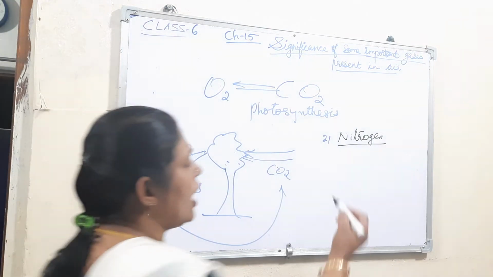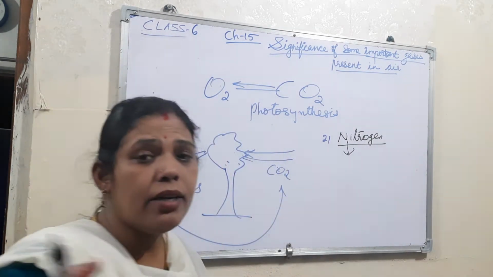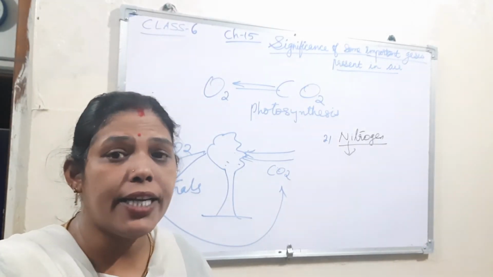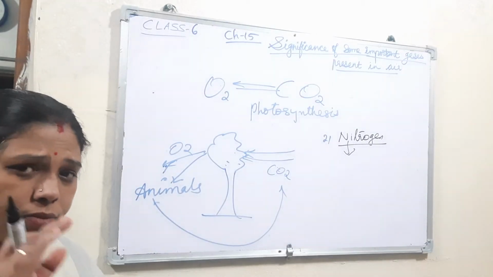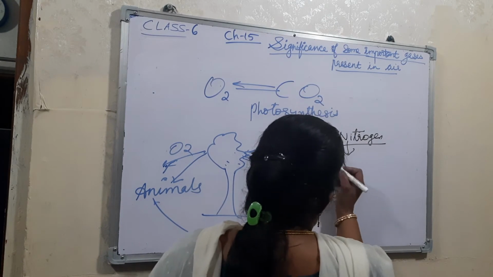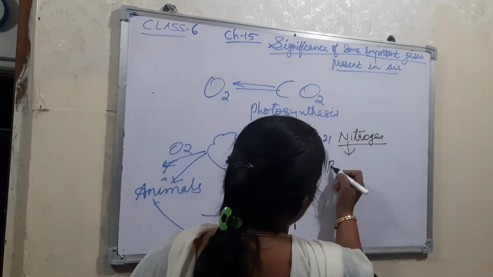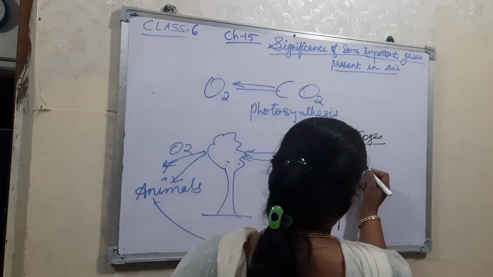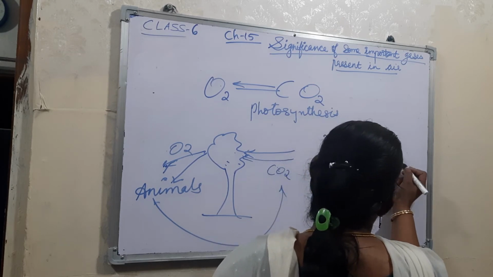Nitrogen is abundantly present in the air, right? 78% of the atmosphere is nitrogen only. It is used by plants as well as animals for their growth.